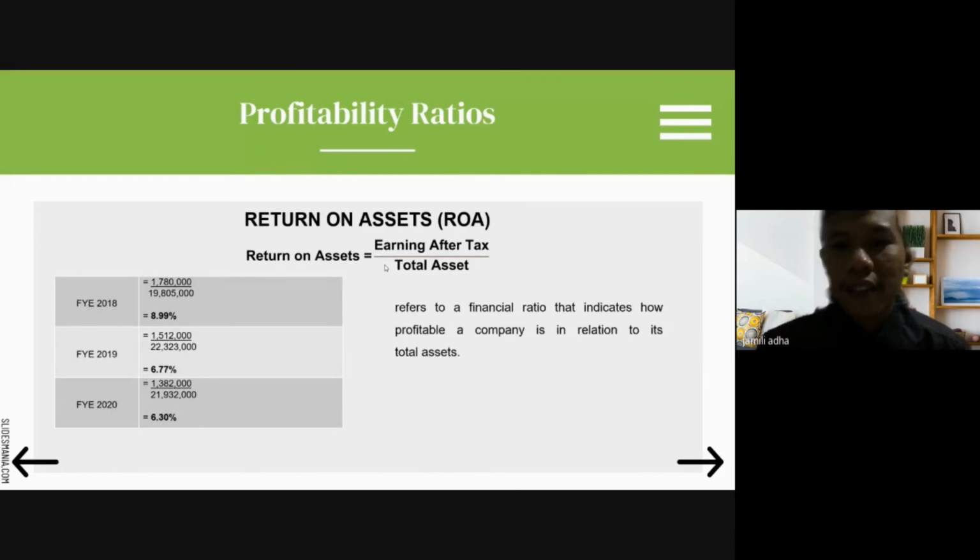Next is return on assets. Return on assets is calculated by earnings after tax divided by total assets. For the year ended 2018 it is 8.99%, 2019 is 6.77%, and 2020 is 6.3%. It is a financial ratio that indicates how profitable a company is in relation to its total assets.